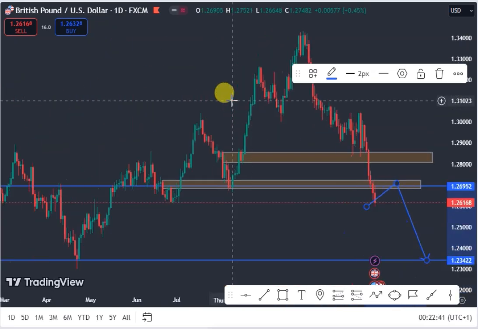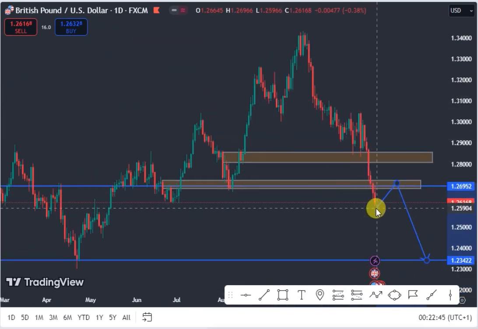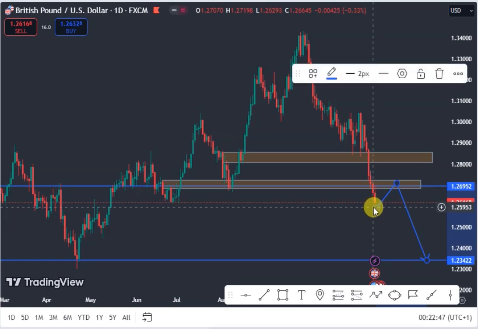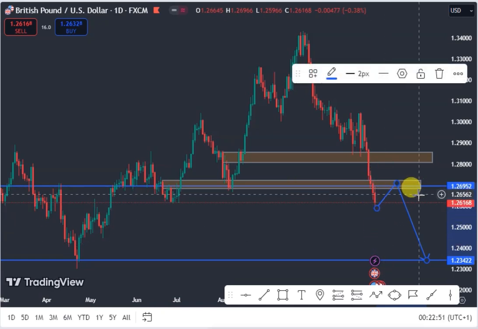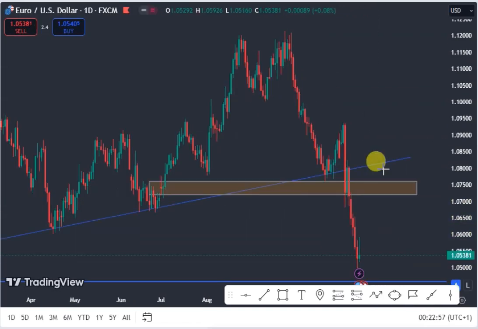So on our daily chart now, we are expecting price to do a retest before we look at our selling opportunity, because the current structure of the market still remain on a downtrend. So let's move to our next pair, which is the EURUSD.